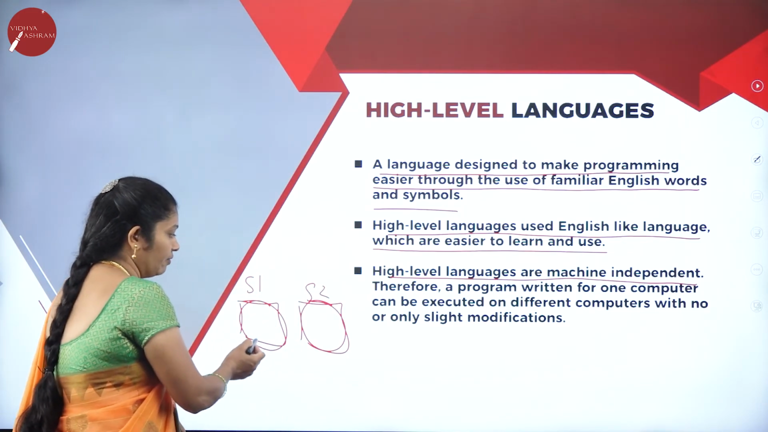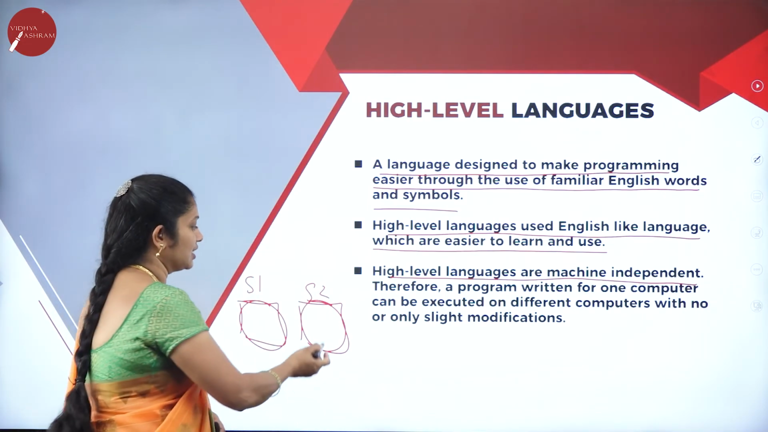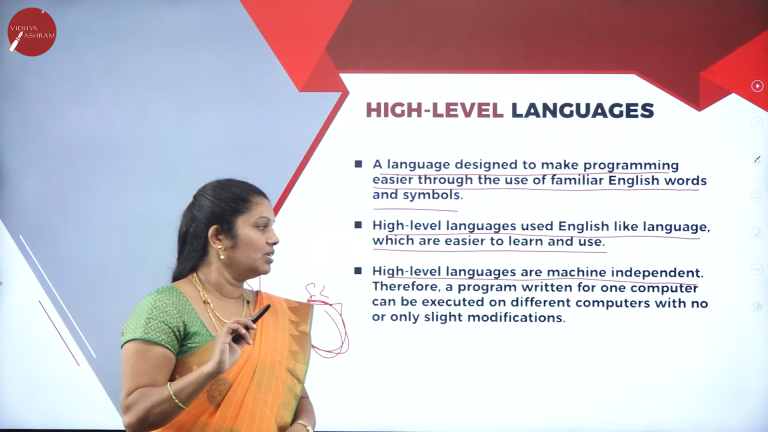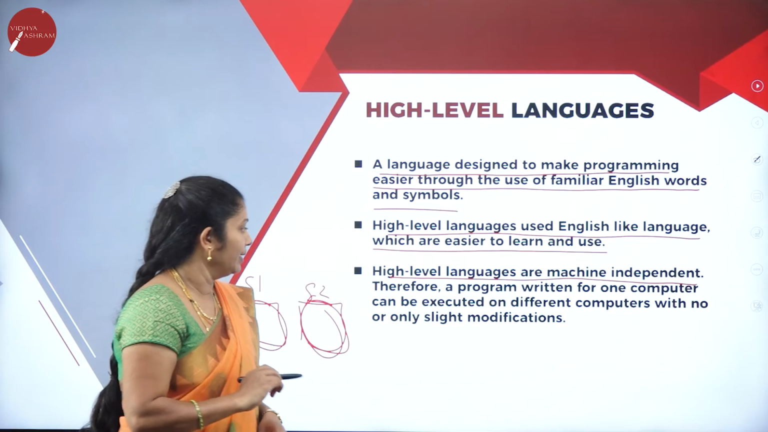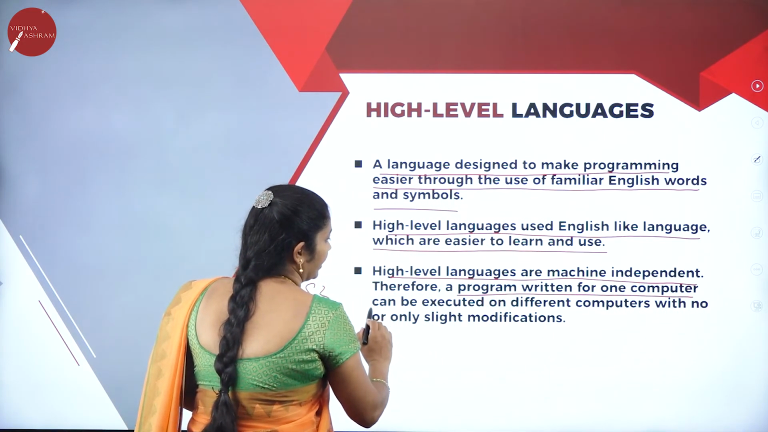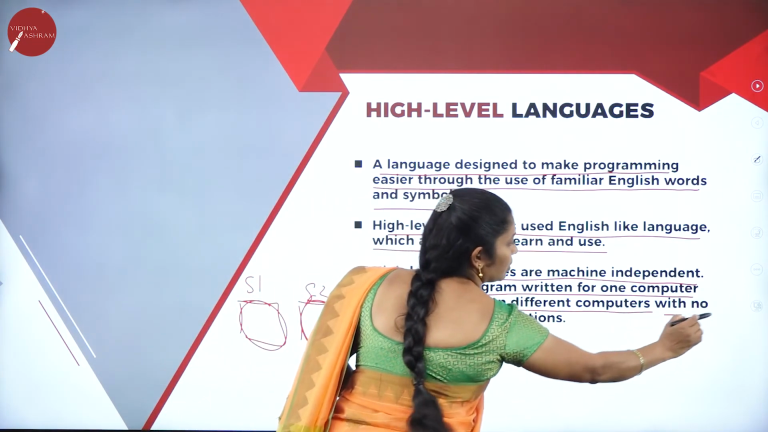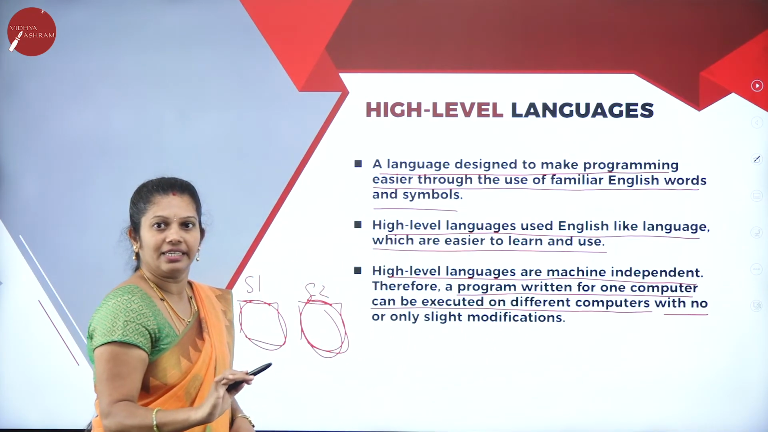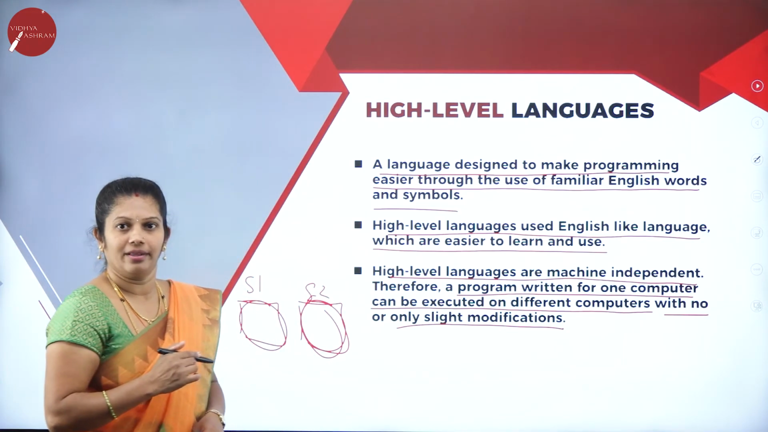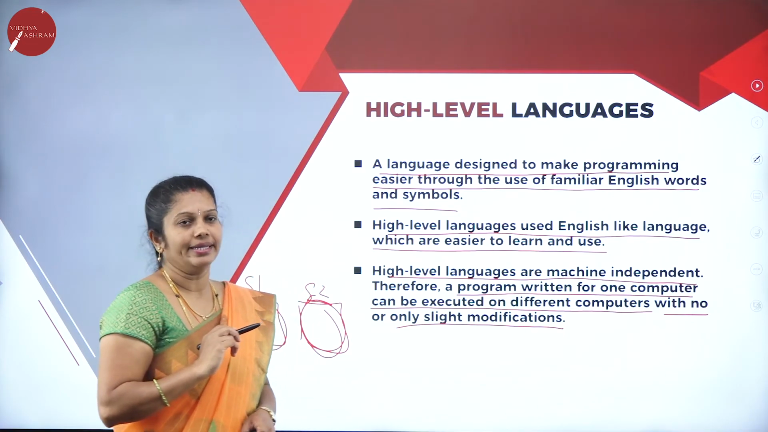The same program will work in system 1, and without making any changes or only a little bit of changes, the same program will work in another system. That's why assembly level languages are called machine dependent. Therefore, a program written for one computer can be executed on different computers with sometimes no need of changing anything, or only slight modifications may be required here. That's why here it can be called a machine independent language.